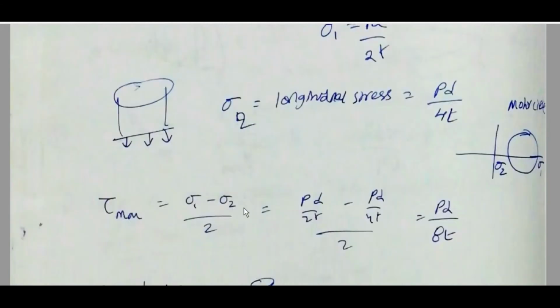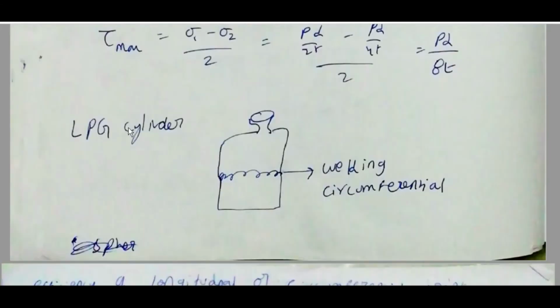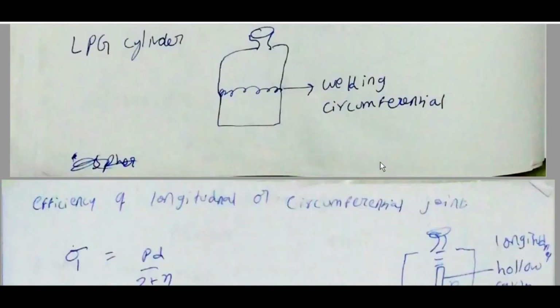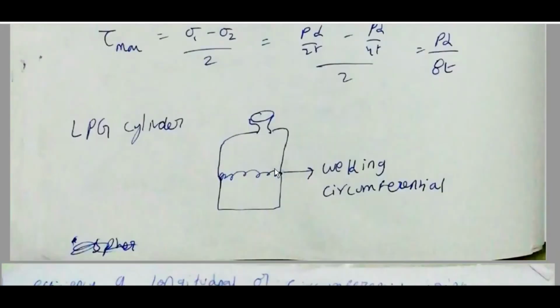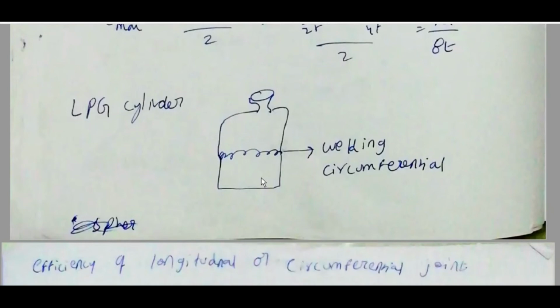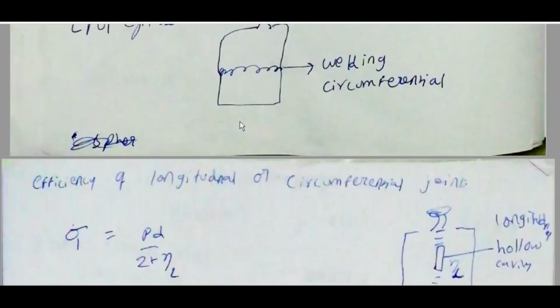Tau max is equal to sigma 1 minus sigma 2 by 2, is equal to PD by 2t minus PD by 4t, by 2, is equal to PD by 8t. Mohr circle, sigma 1, sigma 2. In an LPG cylinder, welding is done circumferentially because longitudinal stress is less than circumferential stress.